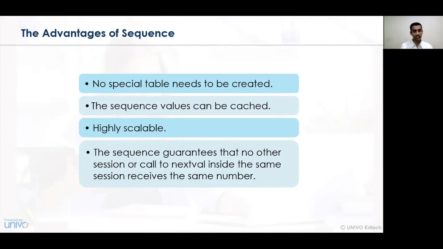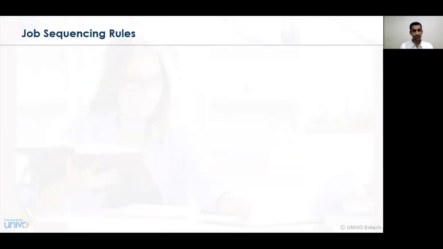And lastly, the advantage of sequencing is that the sequencing guarantees that no other session or the next interval inside the organization session receives the same number. And hence, for those particular considerations, one has to understand what are the various activities that have been conducted and how those activities can be conducted in the specified time period.